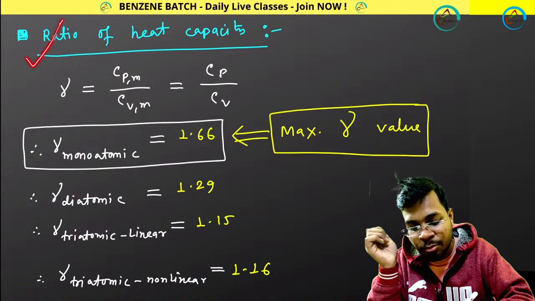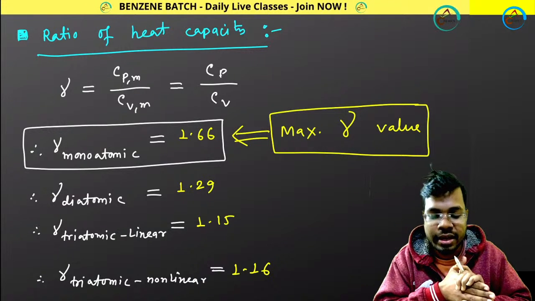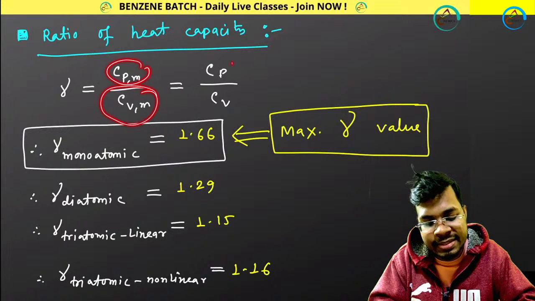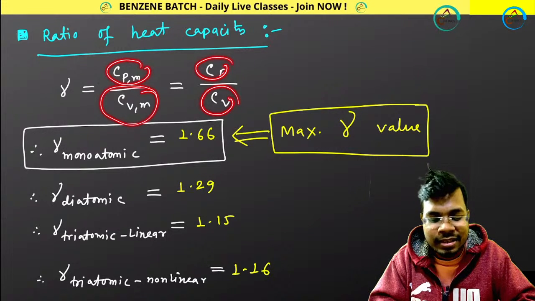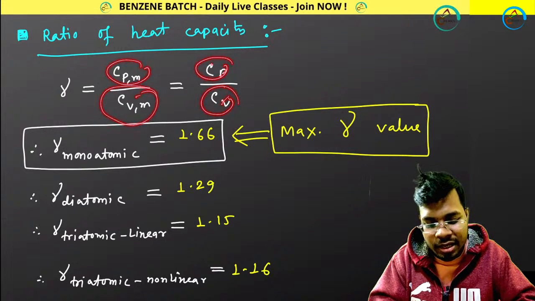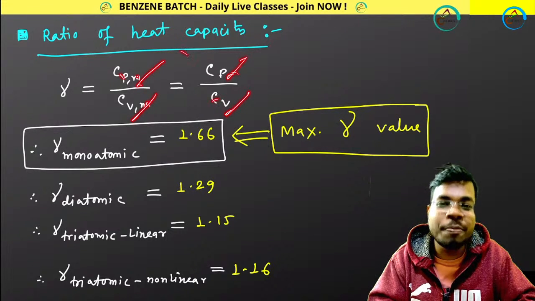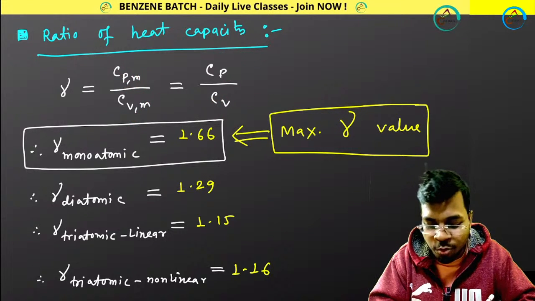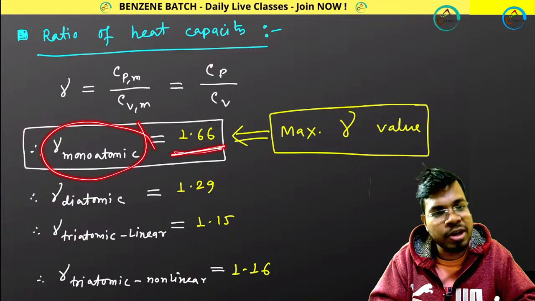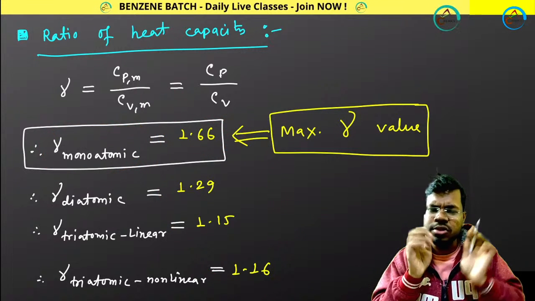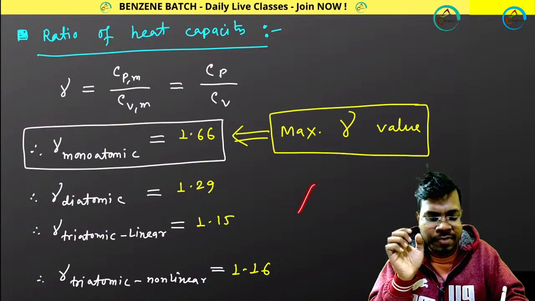Now, the most important thing is about the ratio. Whether you are taking Cpm by Cvm or Cp by Cv, everything becomes the same. Why? Because 1 mole gets cut, n mole gets cut. So the ratio becomes equal. And for monoatomic gas, the ratio becomes 1.66. Remember these values. Please tell me, this point is very, very important.